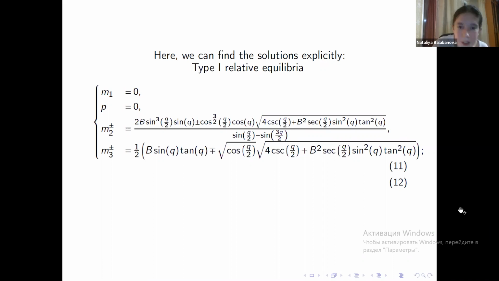And as you can see, type 1 relative equilibria exist for almost all values of B and Q, because this expression here is always positive 1, except for Q equaling pi over 2, because the denominator here is going to be 0.